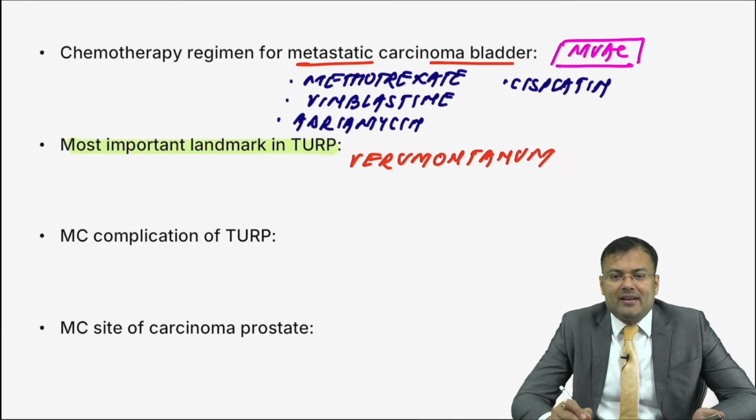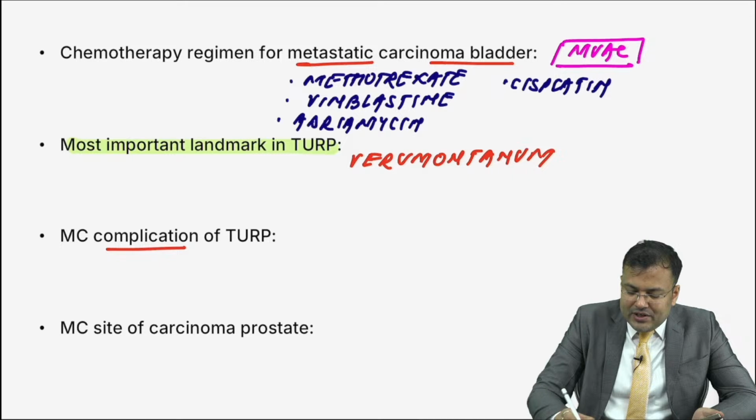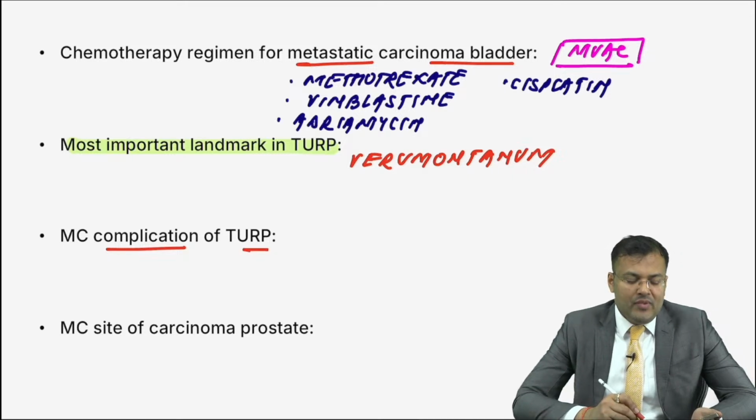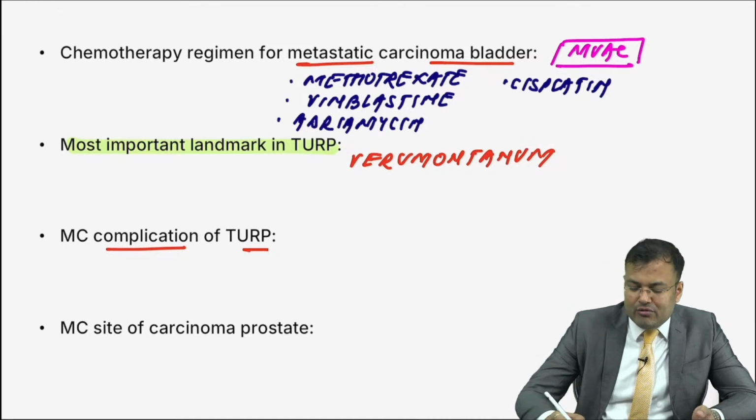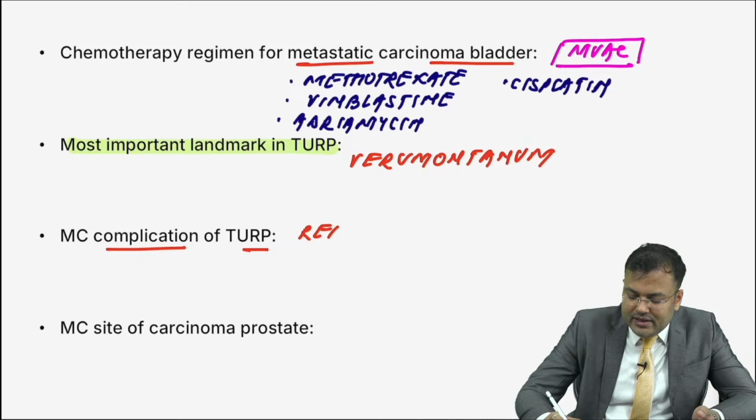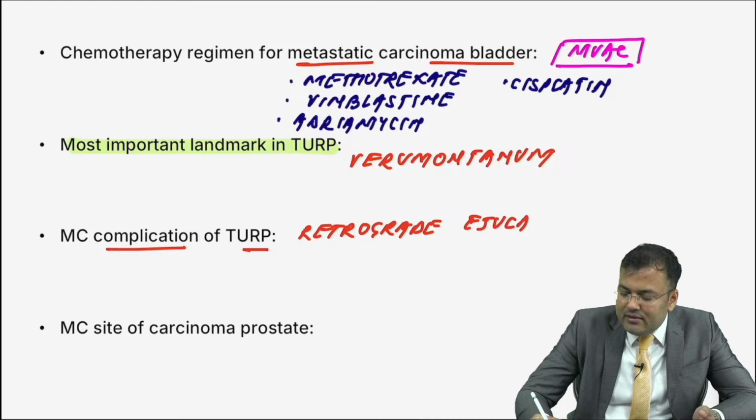Next, what is the most common complication of TURP? Tell me, guys, easiest question. Most common complication of TURP, retrograde ejaculation, very good. It is seen in 75% of cases.